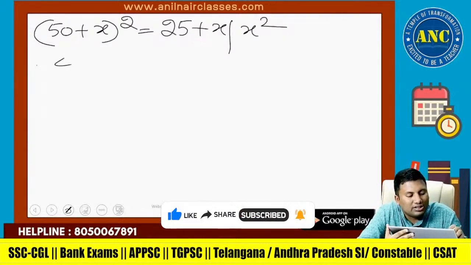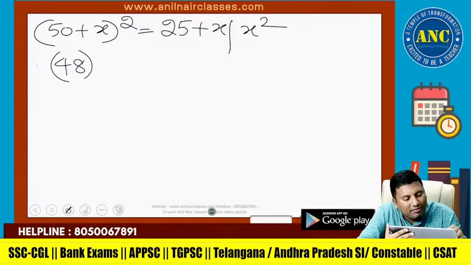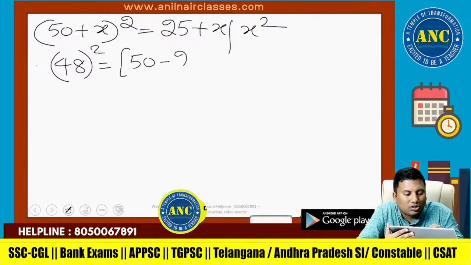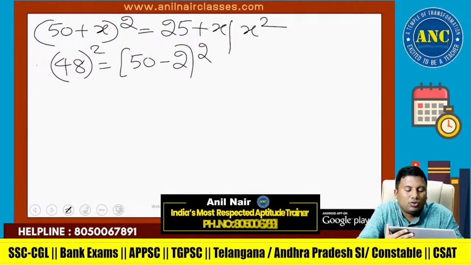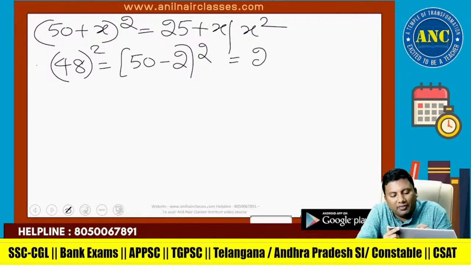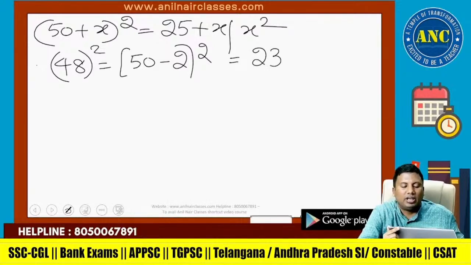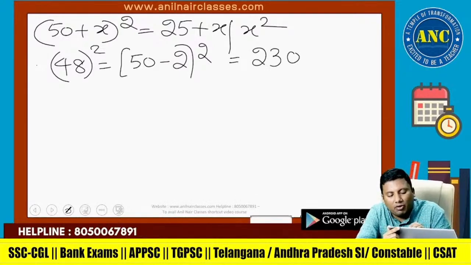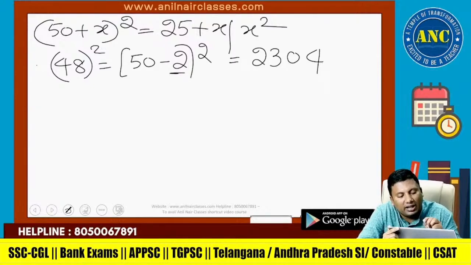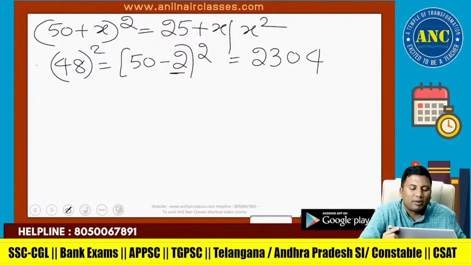Suppose the question is 48 square. 48 is nothing but 50 minus 2 whole square. x value is minus 2. 25 minus 2 is 23. 2 square is 4, and in a 2-digit format it is 04.